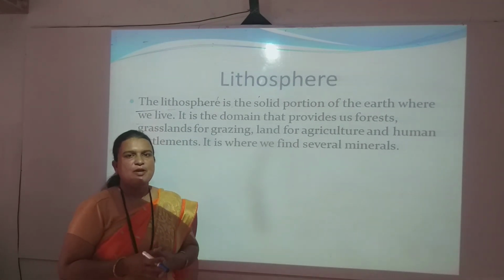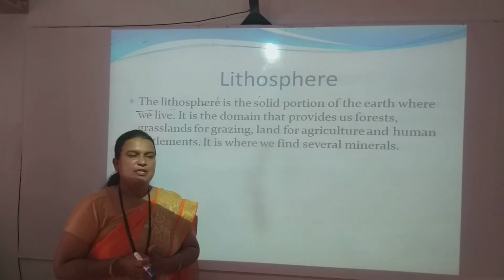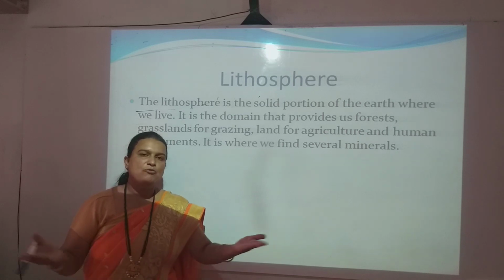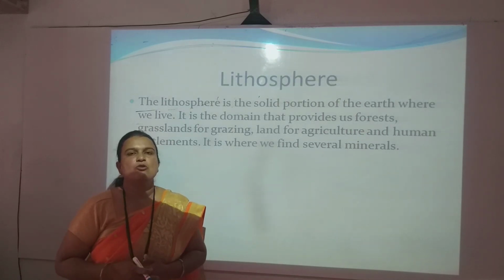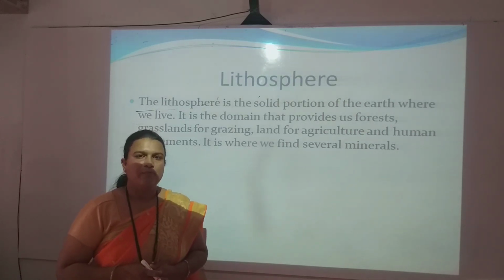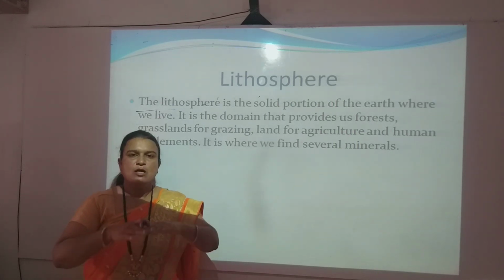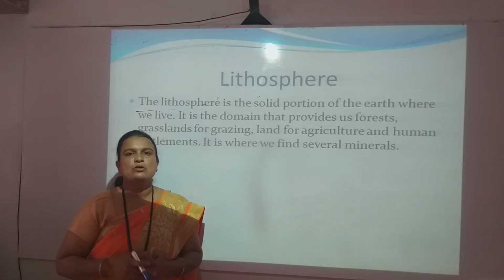The bed and floor of the ocean also comprise lithosphere. So litho means the land portion, the solid crust, the upper part of the planet Earth, which is called the lithosphere.